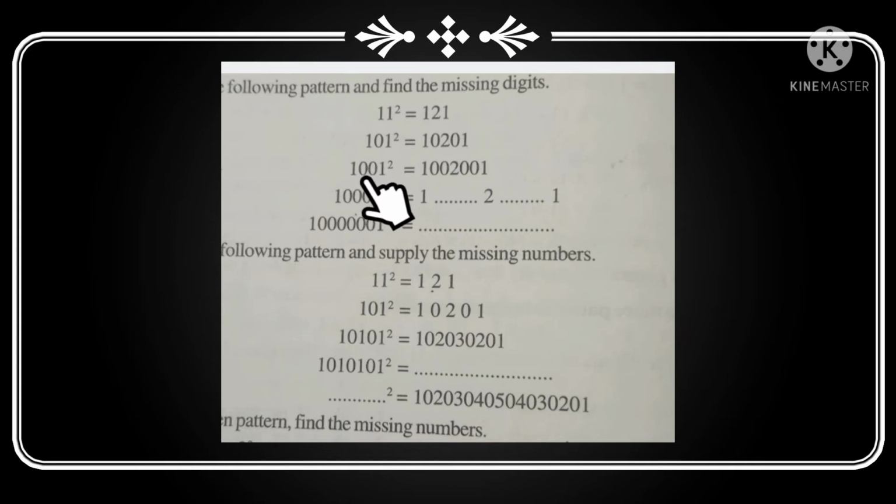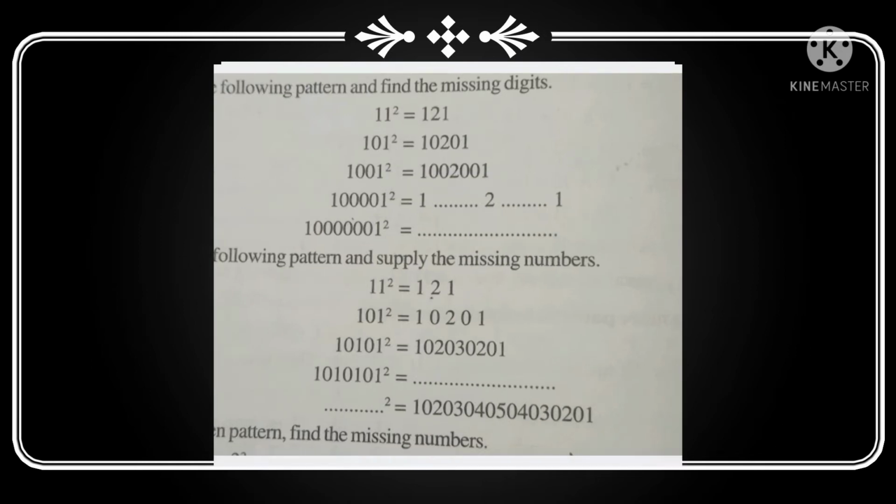Then 1001, how many zeros are there? 2 zeros, so it is 1, 2 zeros, 2, again 2 zeros, 1. Then which is the next number, and find out the number of zeros. So here 4 zeros are there, so we write 4 zeros here, then write 2, then again 4 zeros, then 1. So we write the number of zeros in between 1 and 2, then put again zeros, then 1. So this is the way we write the square.